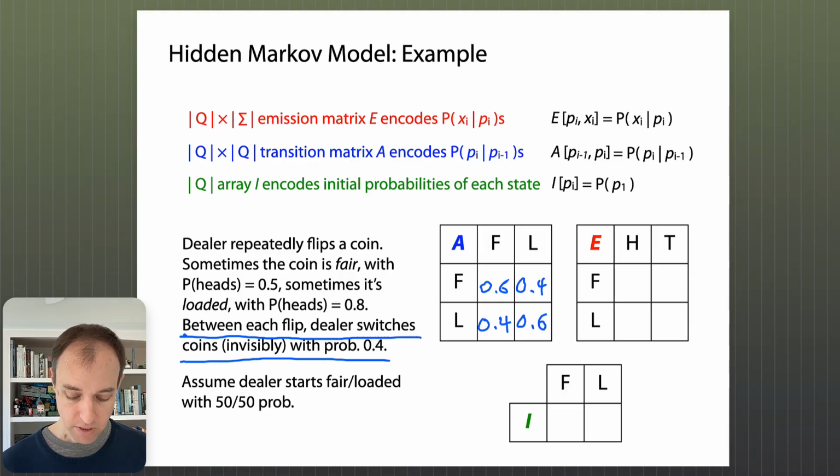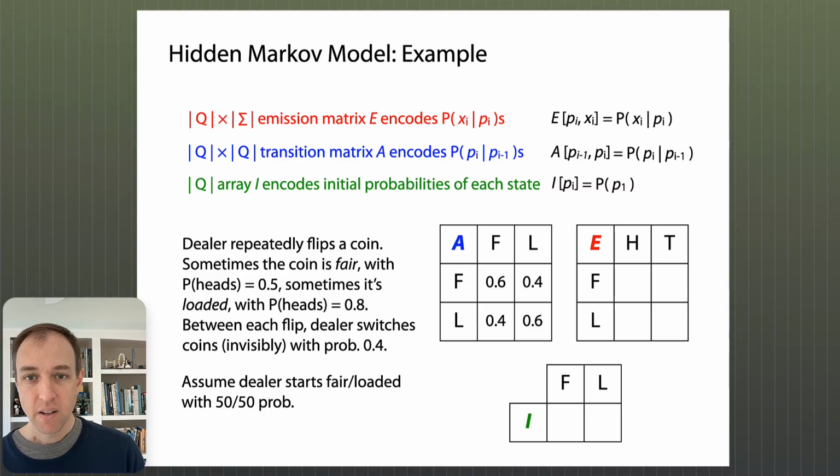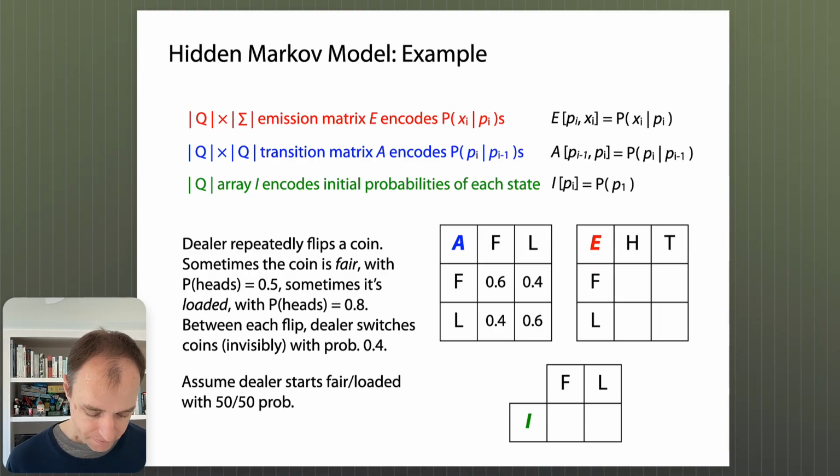Fantastic. So those are the transition probabilities, conditional probabilities, right? Probability of fair given fair, fair given loaded, loaded given fair, loaded given loaded. And now let's move on to the next matrix, which is the E matrix, the emission conditional probability matrix. We want to know what's the probability of heads given fair, heads given loaded, tails given fair, tails given loaded. That's also given in the word problem.